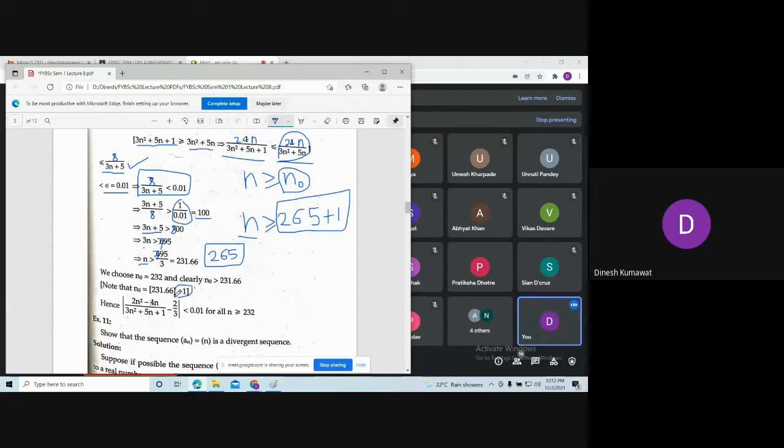Observe, they are adding 1. See, if you are getting the answer as a fraction, okay, here we are getting a perfect natural number. We are not getting any kind of fraction. That's why we are directly adding 1. But if you get a fraction, then you need to take its greatest integer. So what is the greatest integer of 231.66? 231 or 232?